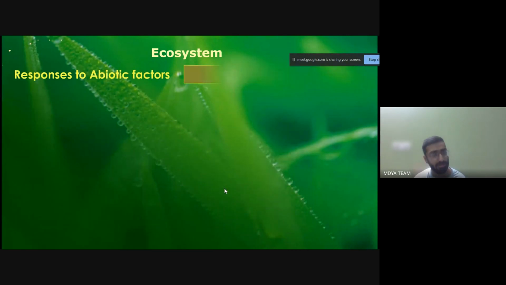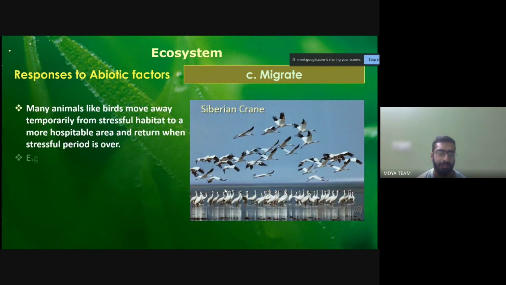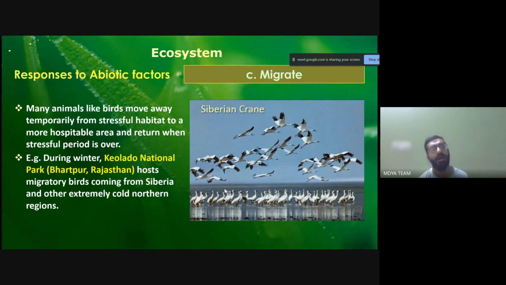So the next process is migration. How to adjust to the ecosystem, the response to abiotic factors through the process of migration. There are many animals like birds that move away temporarily from a stressful habitat to a more hospitable area and return when the stressful period is over. For example, during winters, the Keoladeo National Park in Bharatpur, Rajasthan, hosts migratory birds coming from Siberia and other extremely cold northern regions.